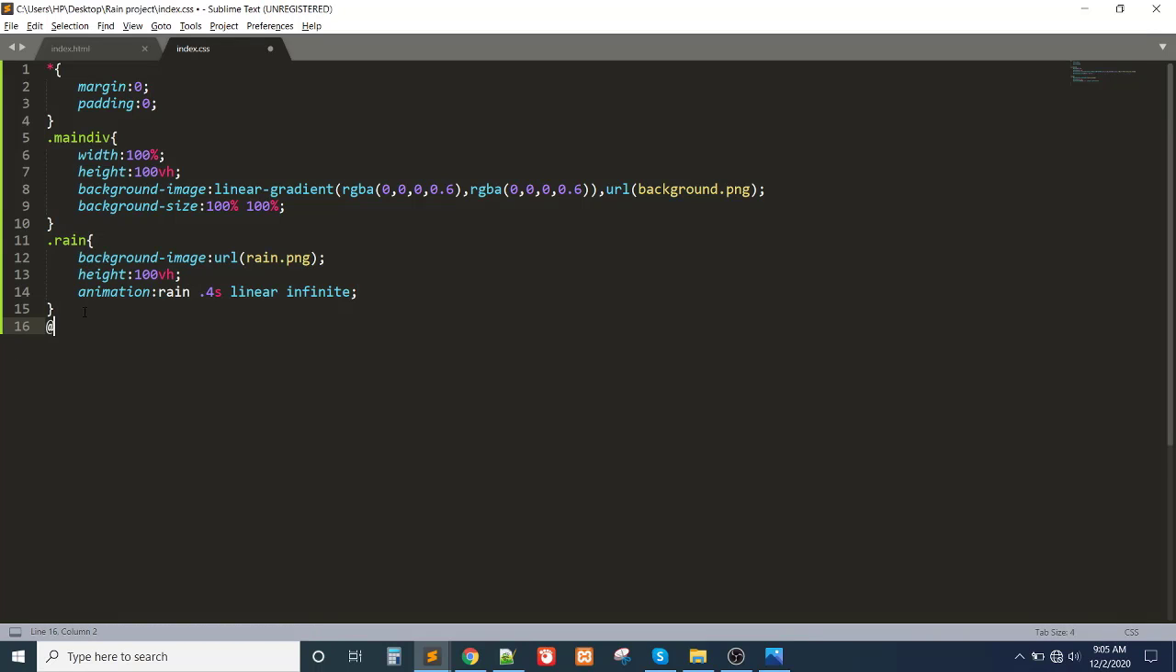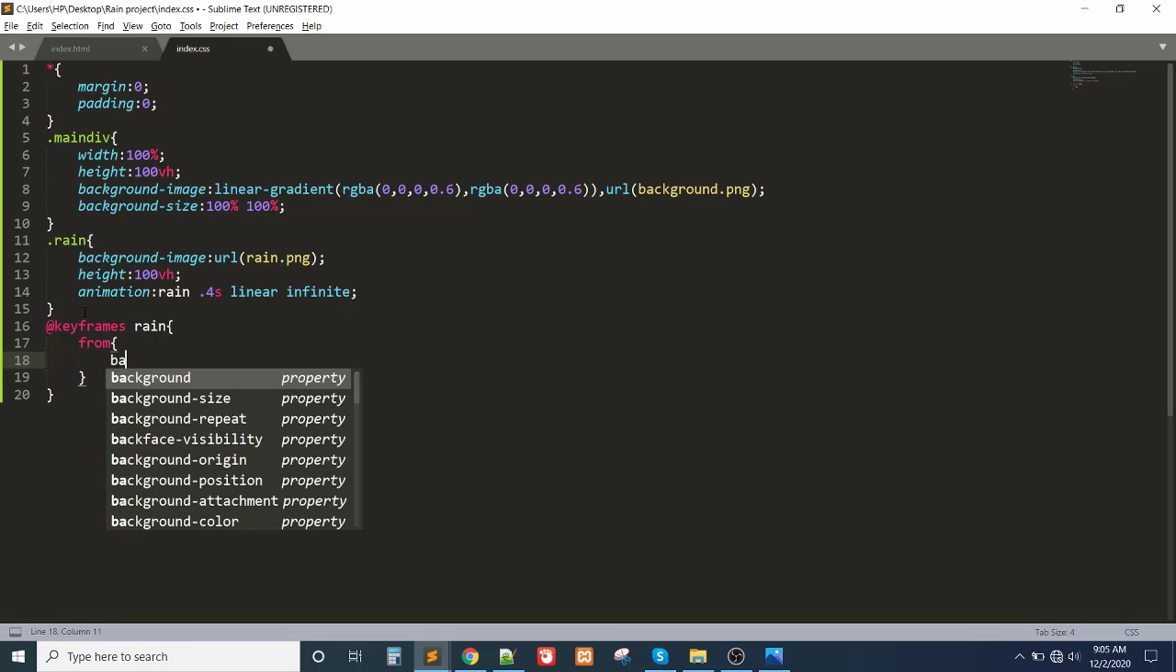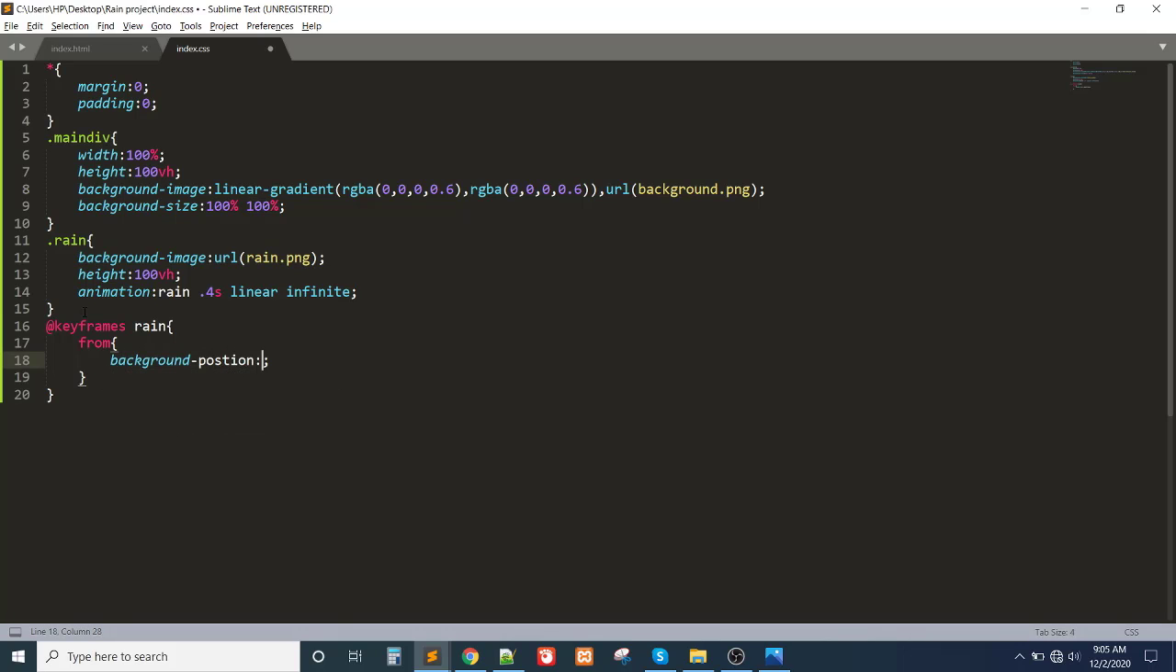After that, at the rate keyframes rain. From, background position will be 0% and again 0%. Let me check, and let me check. Now it's working.